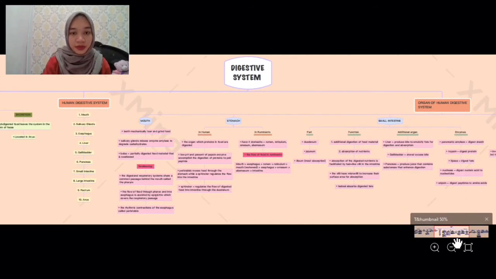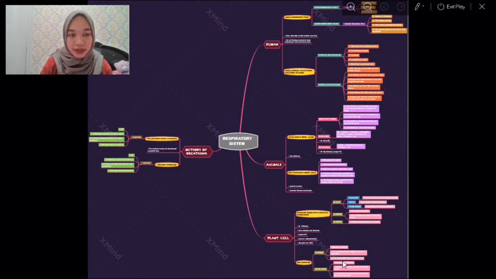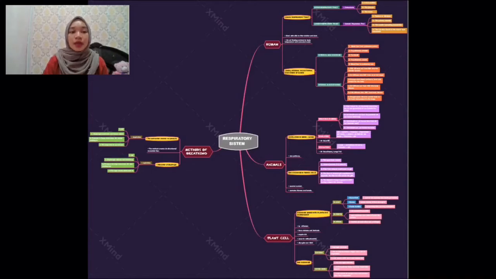So that's all for this digestive system. Moving on to the next topic, which is the respiratory system. And for this topic, as you can see, I'm also using the same app, which is XMind. And for this app, I'm choosing a breast map to explain my whole topic.